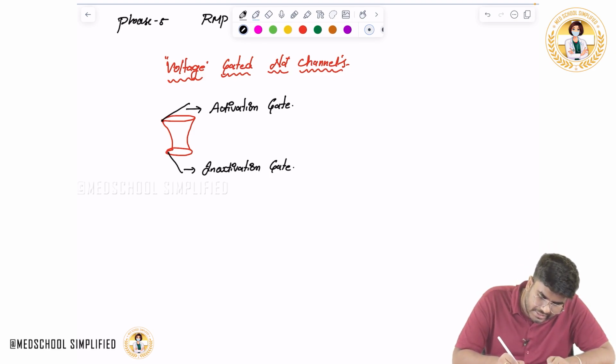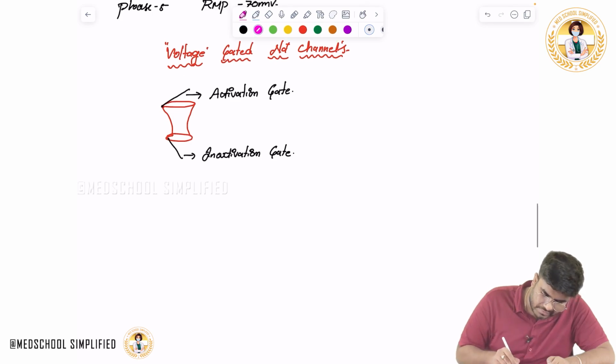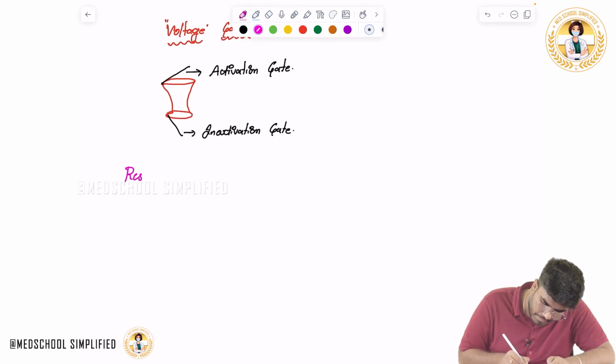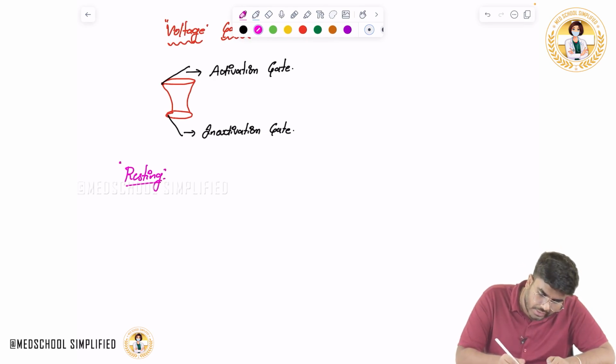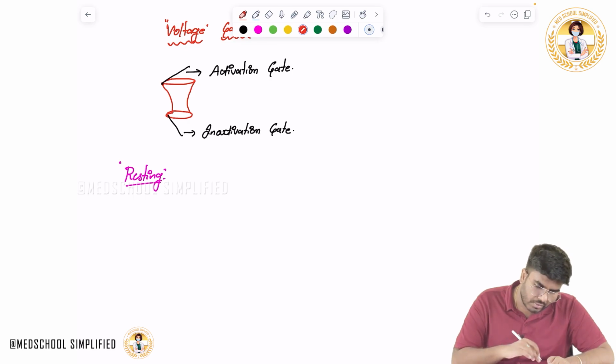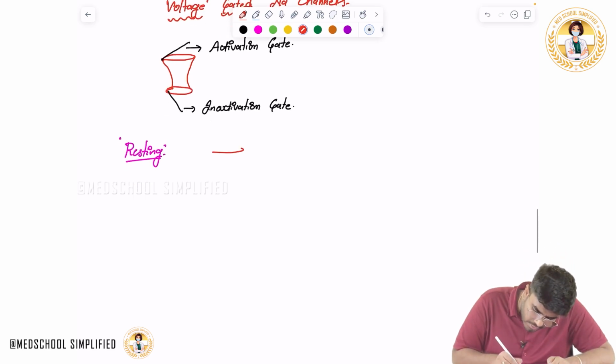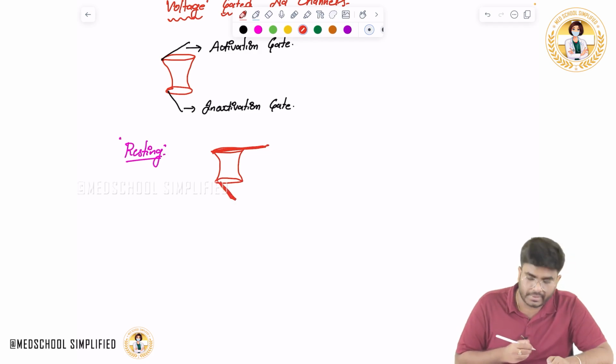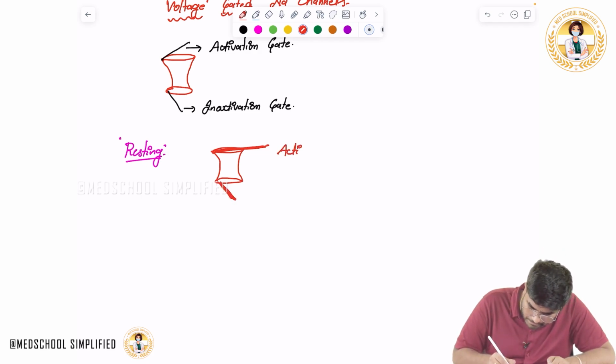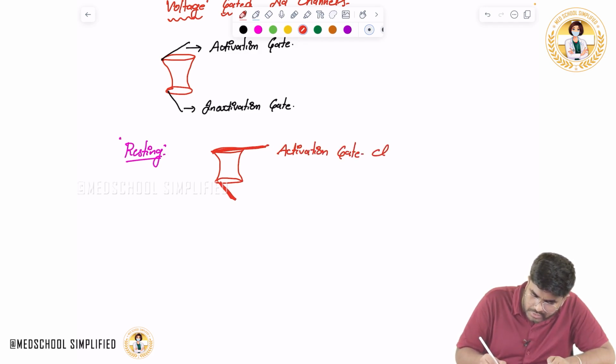Now, when a neuron is resting, meaning no stimulus, nothing, the neuron is simply resting, what is the configuration of this voltage gated sodium channel? During the resting stage, the activation gate is closed and the inactivation gate is open.